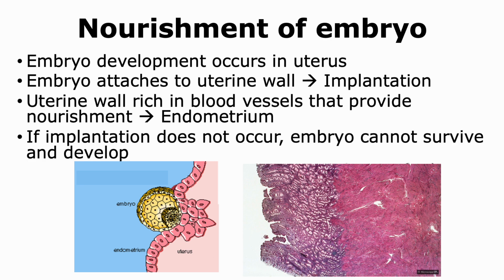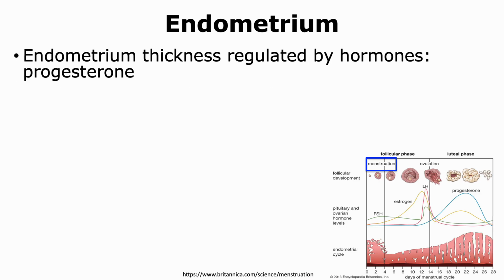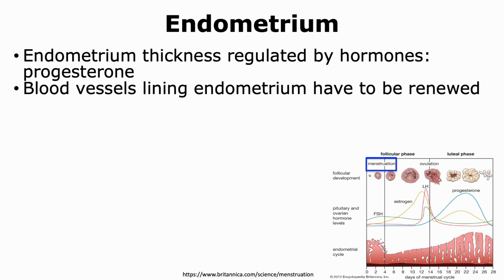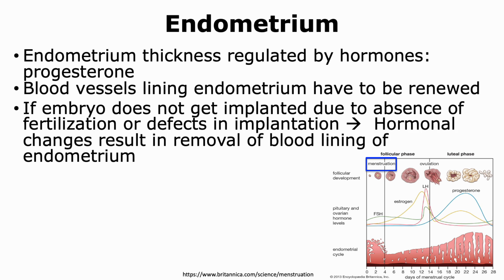If implantation does not occur and the embryo does not attach to the endometrium, then the embryo cannot survive and develop. The thickness of the endometrium is under the regulation of hormones like progesterone. The blood vessels that line the endometrium have to be renewed on a continual basis. And thus, if an embryo does not get implanted due to the absence of fertilization or due to defects in implantation, then the resulting hormonal changes cause the removal of the blood lining of the endometrium.